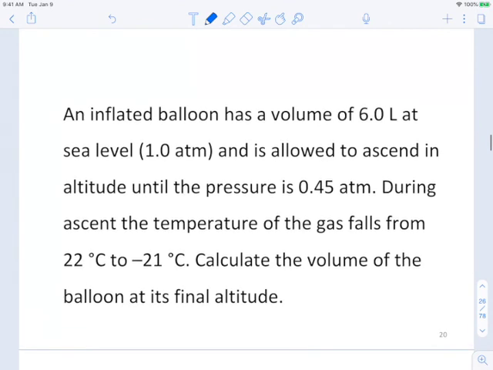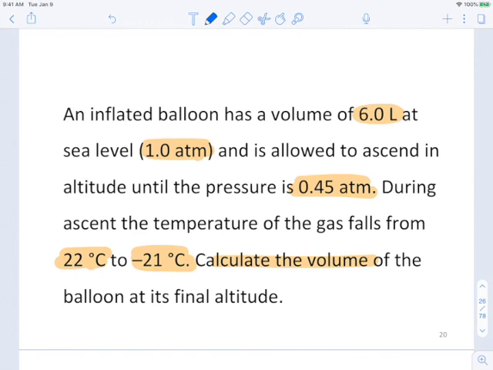All right, so here is our next one. It says an inflated balloon has a volume of 6 liters at sea level, which we assume to be 1 ATM, and it's allowed to ascend or to rise to an altitude until the pressure is 0.45 ATM. During the ascent, the temperature of the gas falls from 22 degrees Celsius to negative 21 degrees Celsius. And we are going to calculate the volume of the balloon at its final altitude.